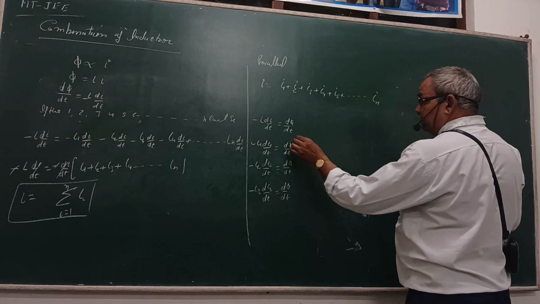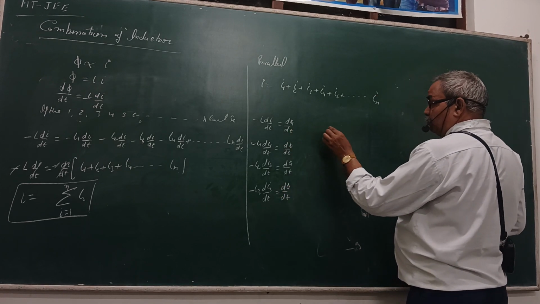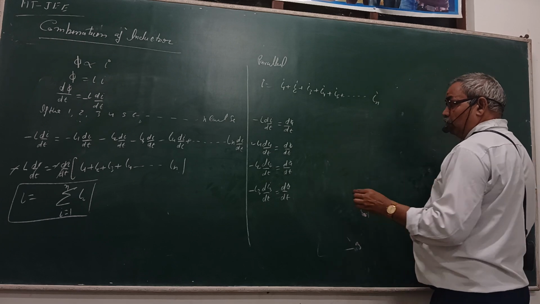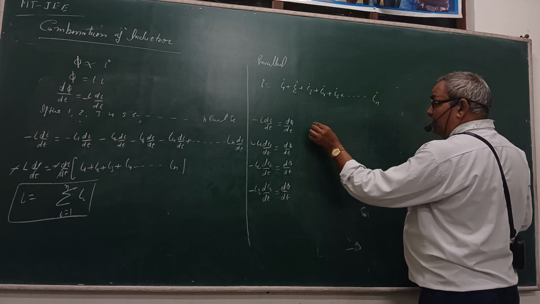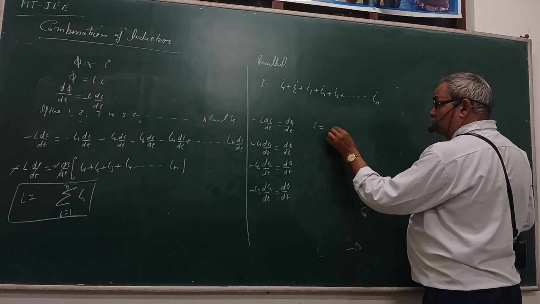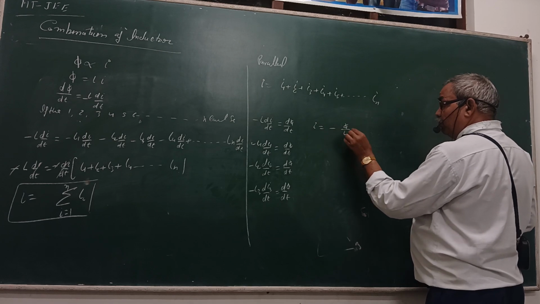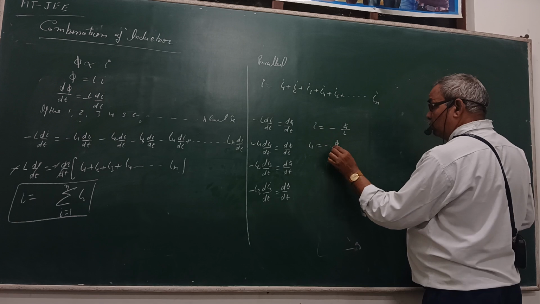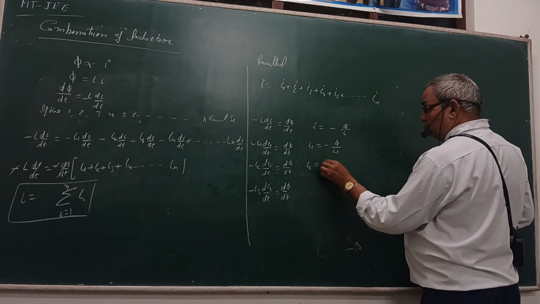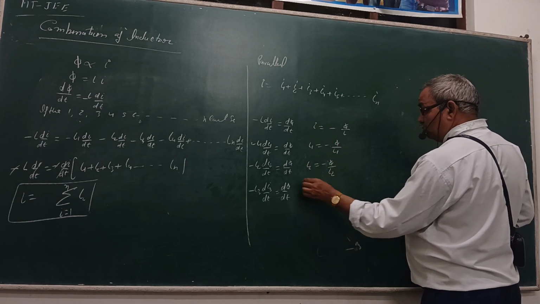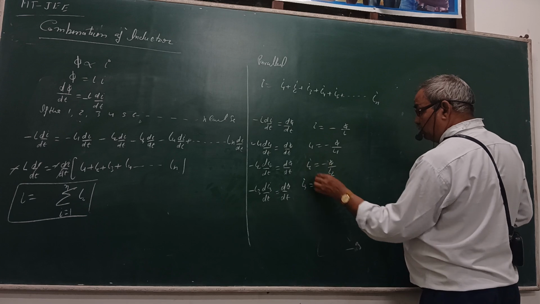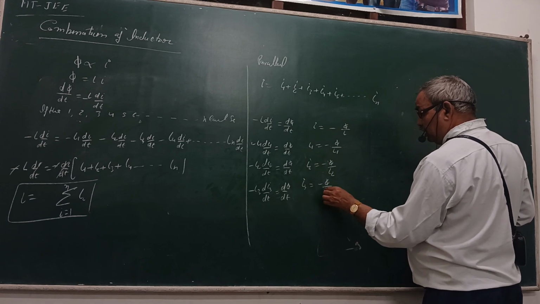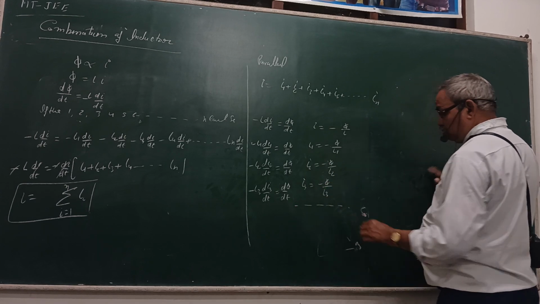So every time the value is constant. To find the values, I1 is equal to minus phi upon L1, I2 is equal to minus phi upon L2, I3 is equal to minus phi upon L3, and so on.